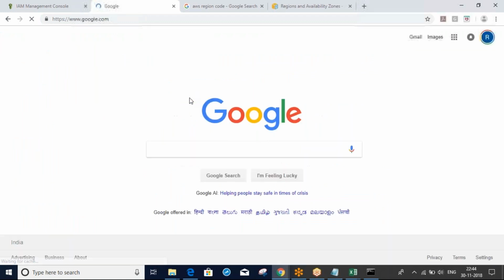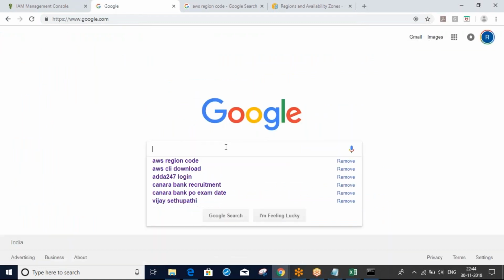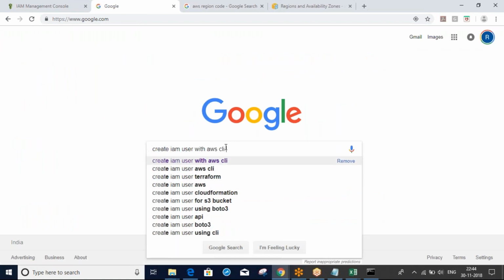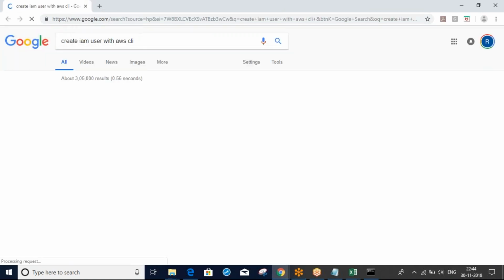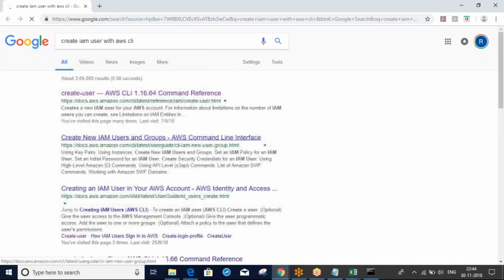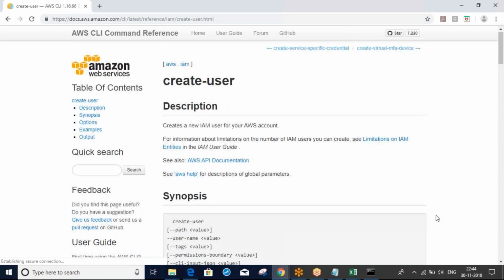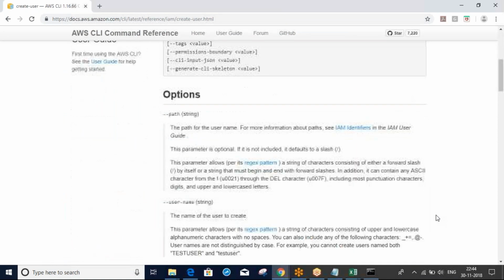If you don't know one, just Google it: AWS create IAM user with AWS command. If it works fine, then it is good. If you get any error, then there is some issue.